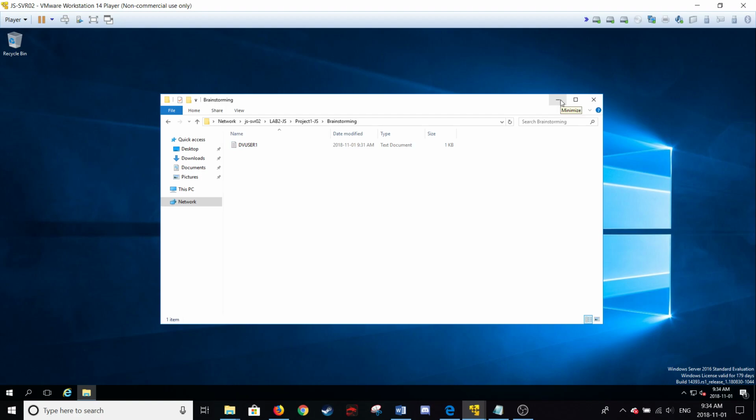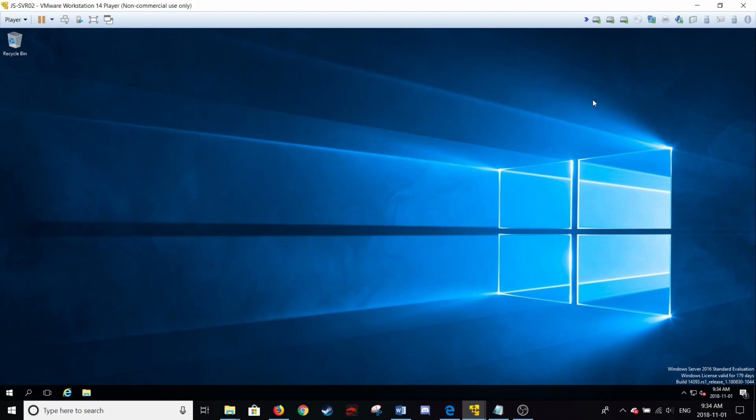So I created my users, I created my groups, I gave them the proper permissions so that only the teams can see which team they have access to. They can create folders and files within their initial project, where the other people from their group can't come in and edit it. But in brainstorming, anybody can create and edit whatever they want.